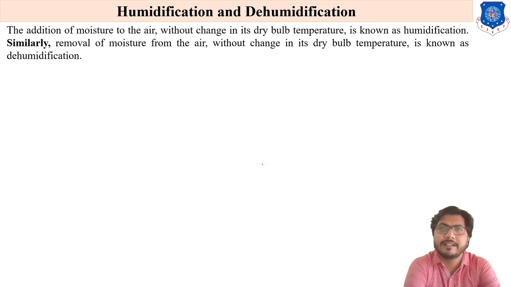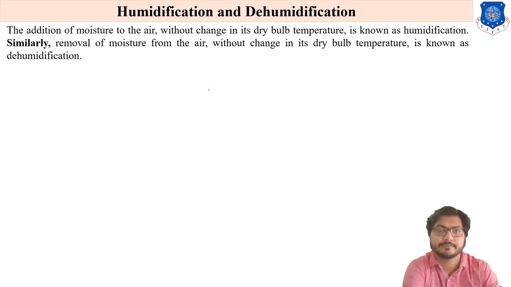We already saw this in the sensible heating definition. Sensible heating means to increase the dry bulb temperature without changing the humidity or specific humidity, that is, without adding or removing moisture from the air. But here, addition of moisture to the air without changing its dry bulb temperature is known as the humidification process. Similarly, removal of moisture from the air without changing its dry bulb temperature is known as the dehumidification process.